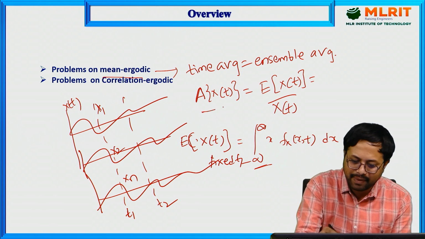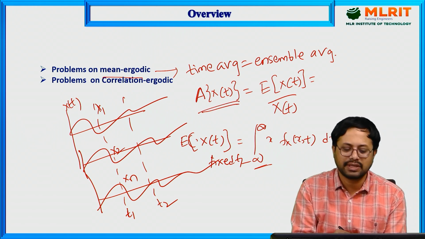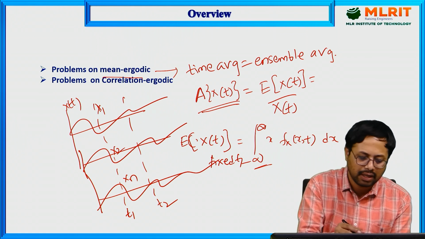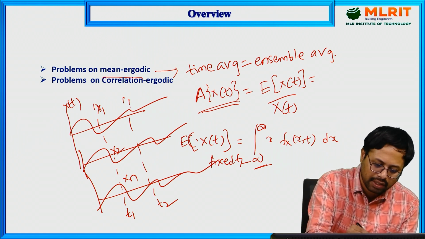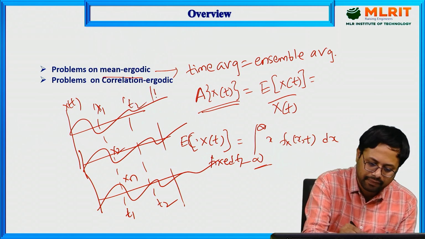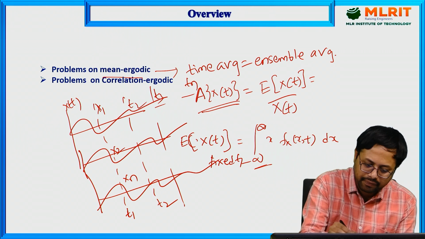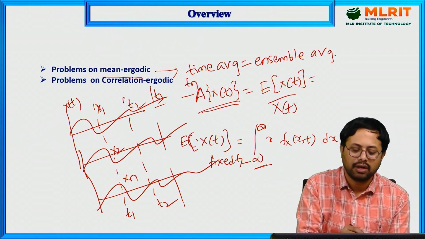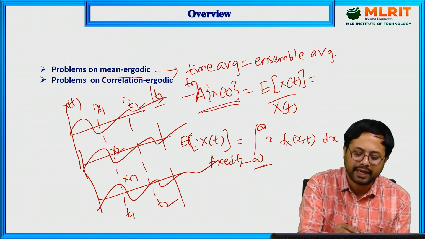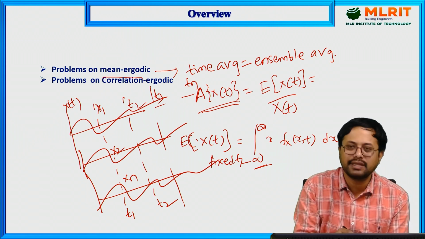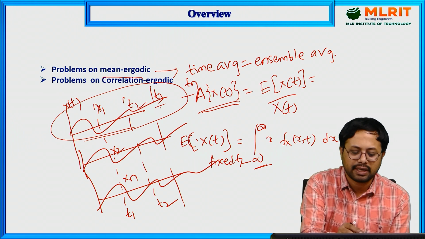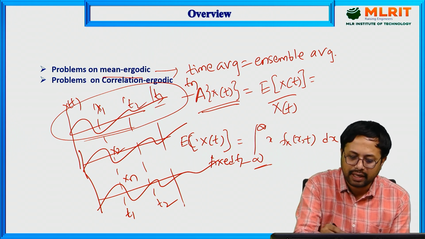The time average we always take for a particular sample function or particular random process. Here you have T1 to T2, T3 up to Tn. You are taking one complete sample function, or random process, over the T1 to Tn instants. Only for a particular random process, that is called the time average.